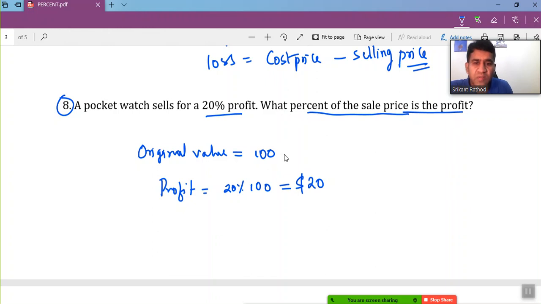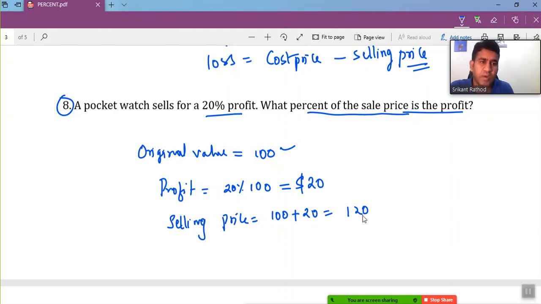The selling price is the original value plus the profit, so 100 plus 20, that is, you sold it for $120.